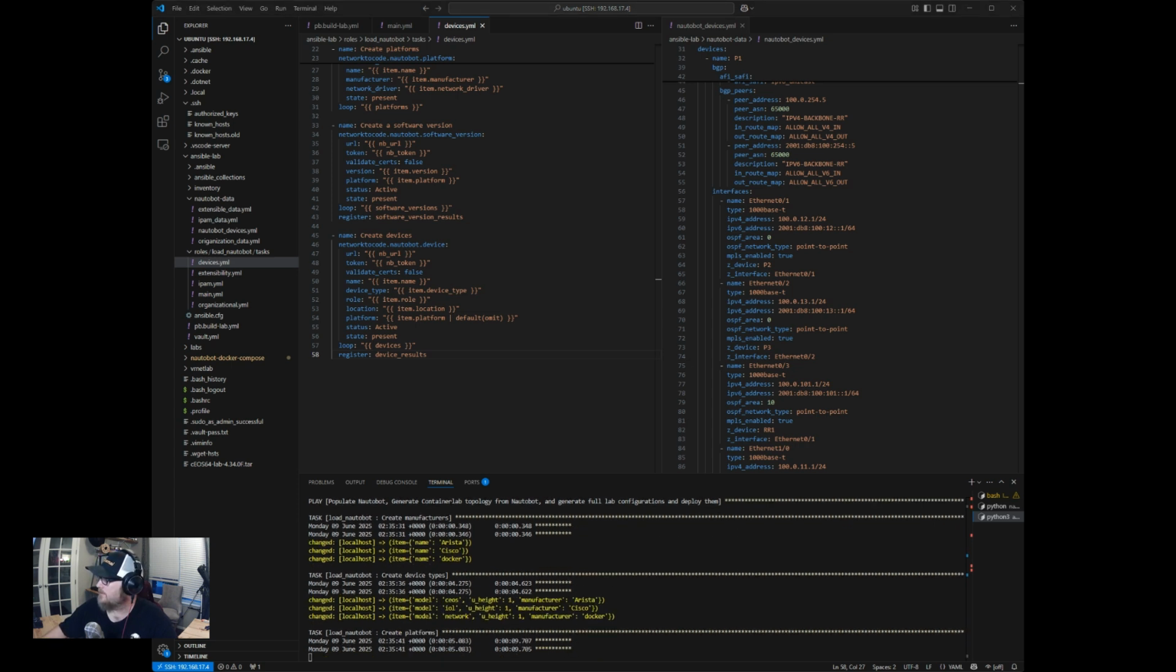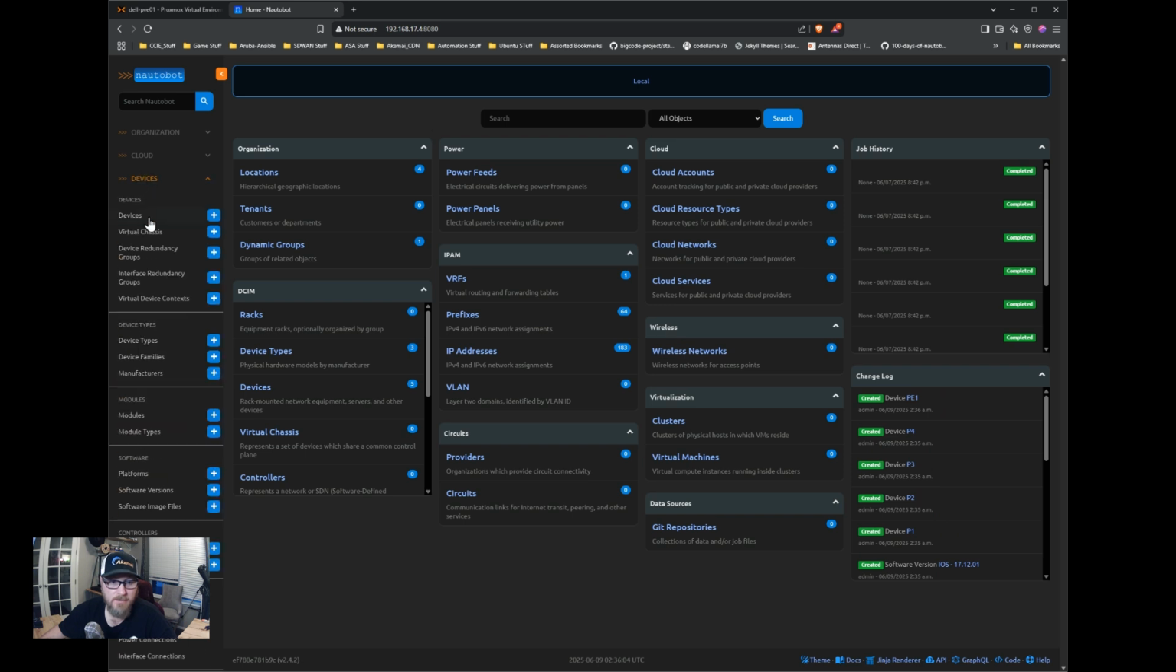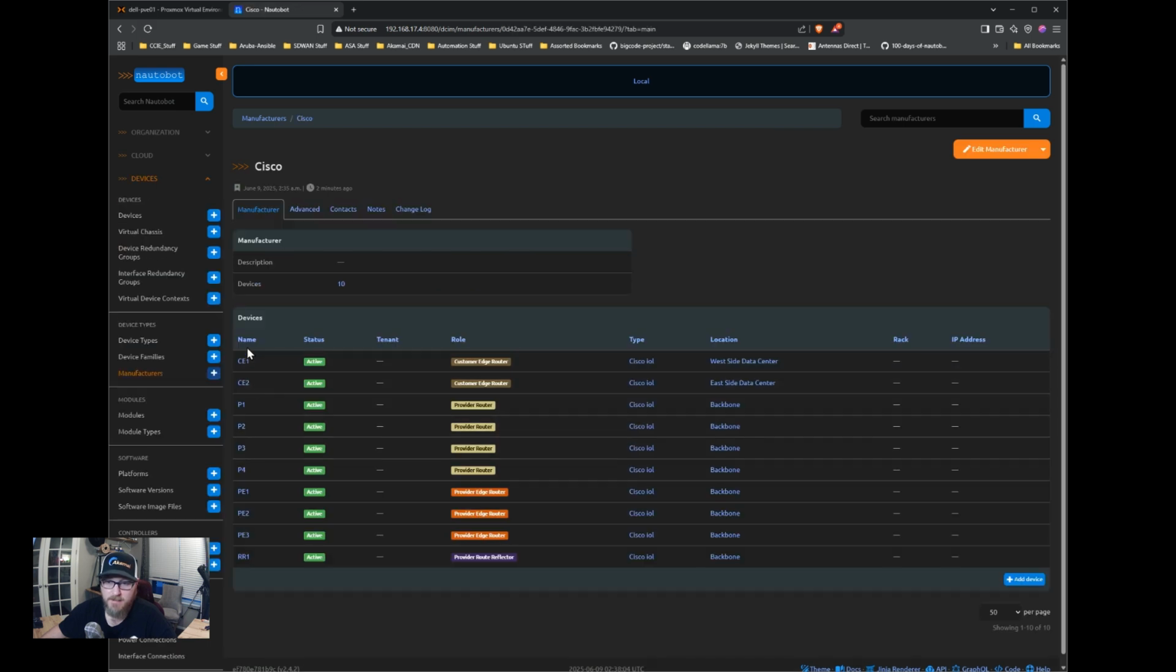All right, while that's running, let's take a look at the application. Okay, so in the Nautobot application, see again over here in the changelog, looks like those devices were created, the software versions, the platforms, device types, all that good stuff. From devices, we can take a look at all of that. Under device types, we have the manufacturers here, so we can see those have been created. We click on one of those, we can see all the devices that are assigned to that manufacturer.